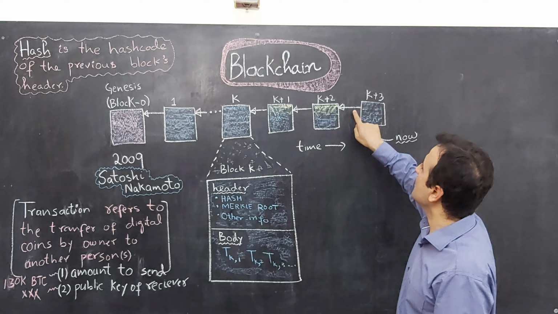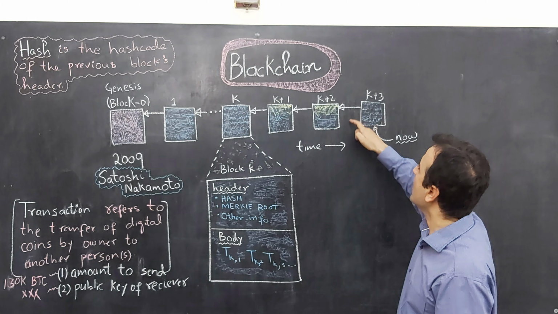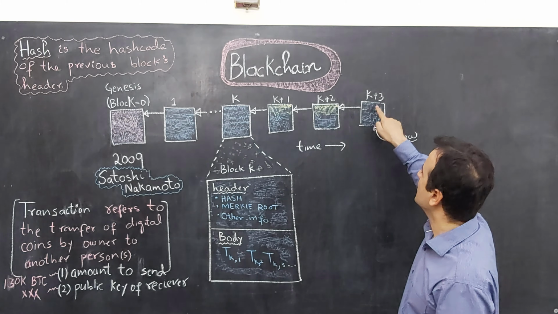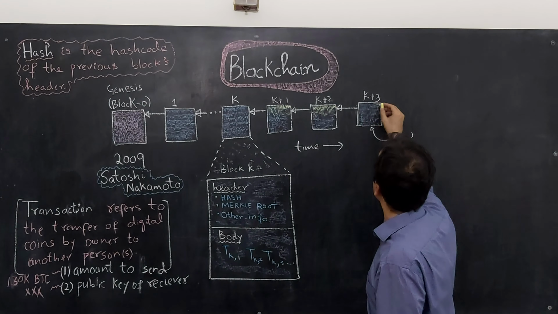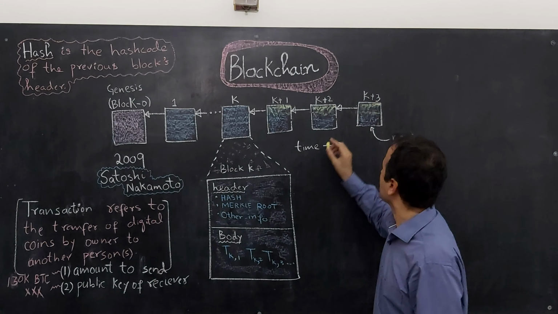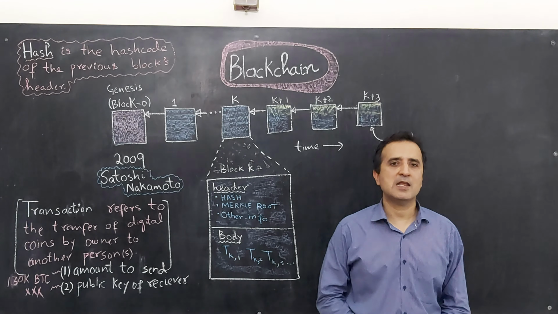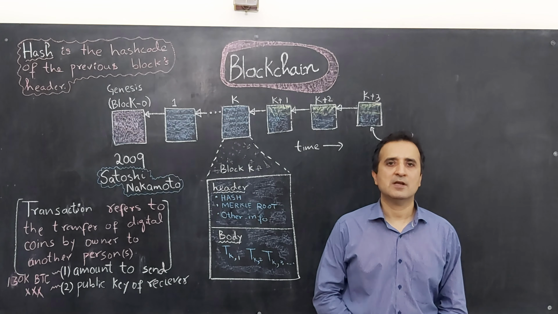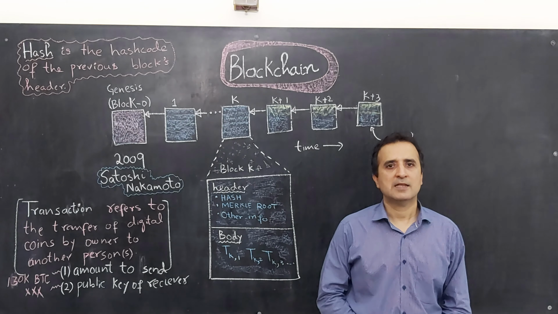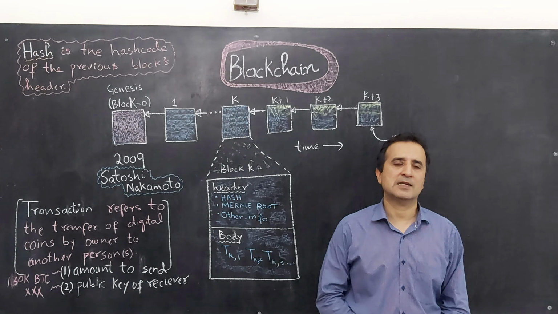And that means that this link will become invalid, and we have to recompute the hash stored in K plus 3. This implies that by changing the header of any block, we have to recompute hashes of all the blocks that come after that block in the timeline.